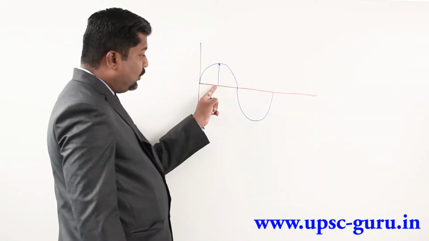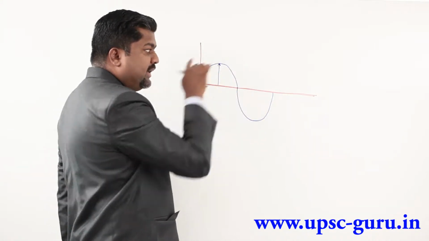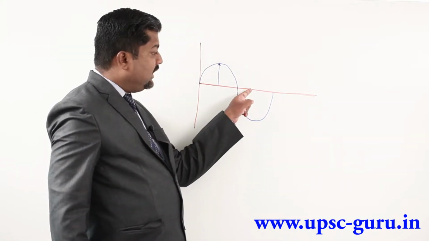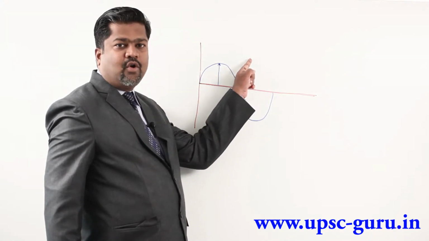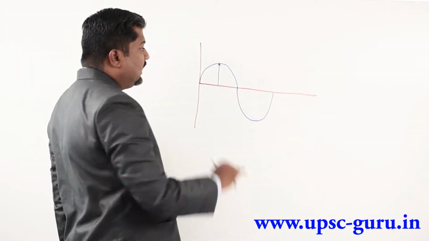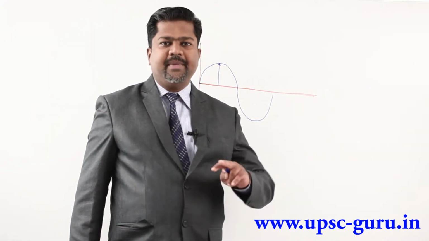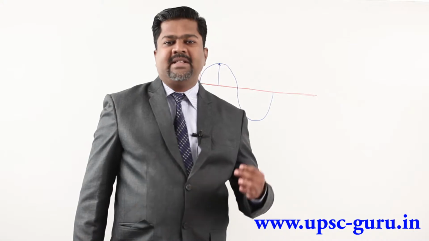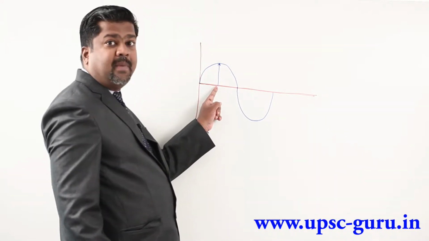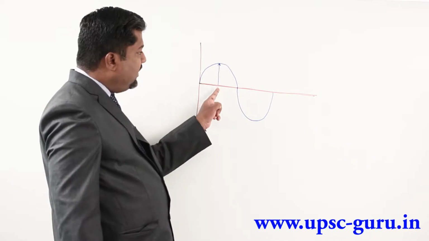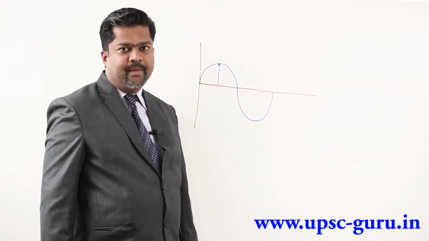Say this is the mean position. Should I measure the height of the wave from this or from this? The answer is: initially what is the level of water? This. Then from that, what is the height going? So this is the height. We use the word amplitude. What is the meaning of amplitude? The maximum displacement of a particle from the mean position. So the maximum displacement from the mean position is the amplitude of the wave.